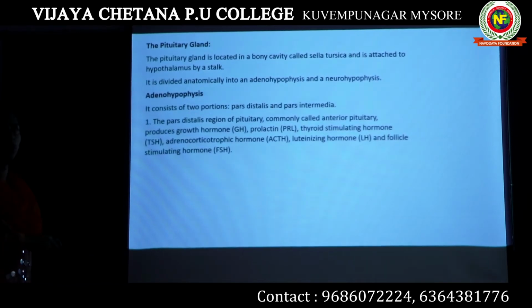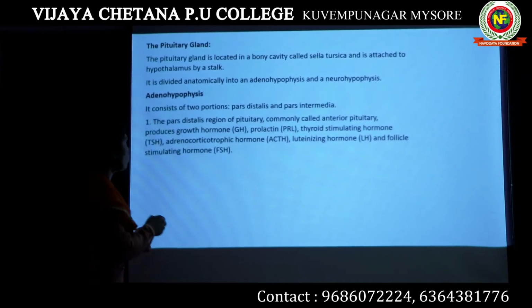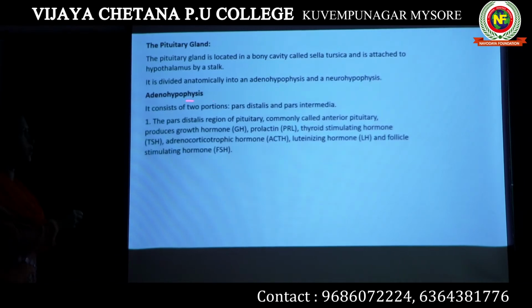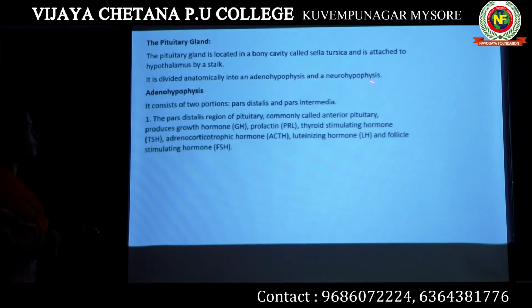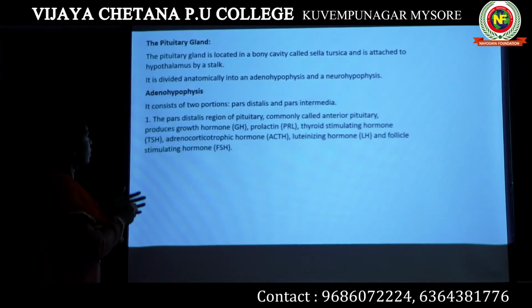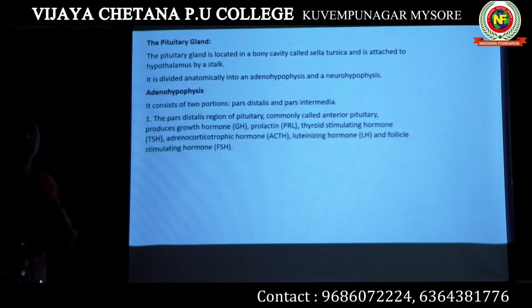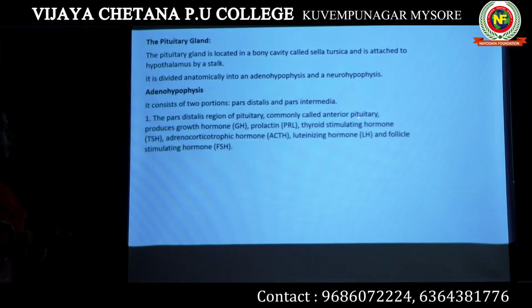Adenohypophysis is nothing but the anterior pituitary, and neurohypophysis is the posterior pituitary. With reference to its location with the hypothalamus, we call them the anterior or the posterior end of the pituitary. Now, here we will talk about pars distalis. Generally, they are also a part of the anterior pituitary.